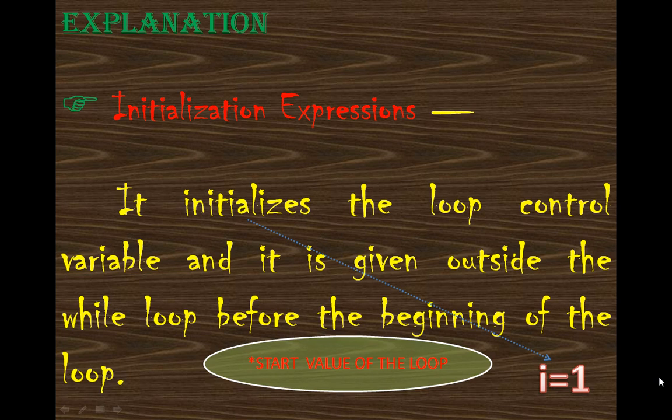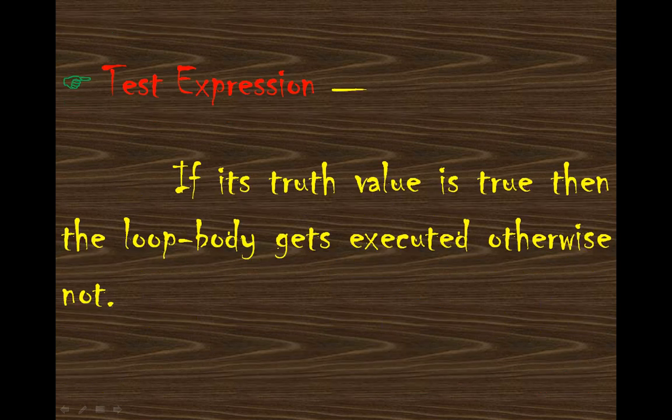Initialization expression, in short or in simple terms, you can say is the starting value of the loop. Next is the test expression. Test expression is the condition which you have to check. If its truth value is true, then the loop body gets executed, and when the condition becomes false, it will not work, or it will come out of the loop.